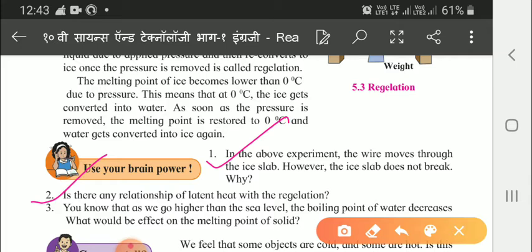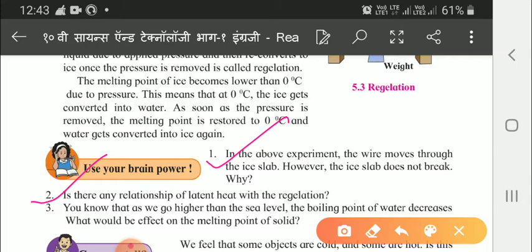The phenomenon in which ice converts to liquid due to applied pressure and then reconverts to ice once the pressure is removed is called regulation. Since there is a change of state during this process, latent heat is one of the factors affecting regulation.